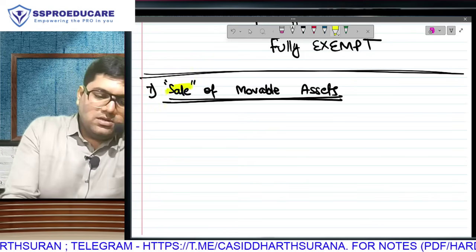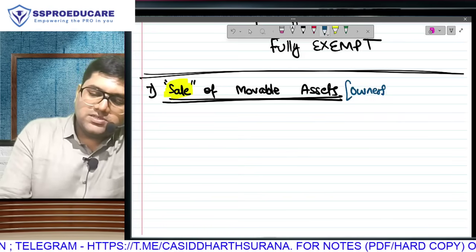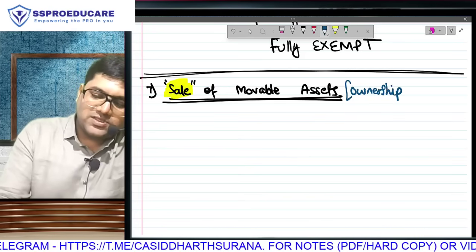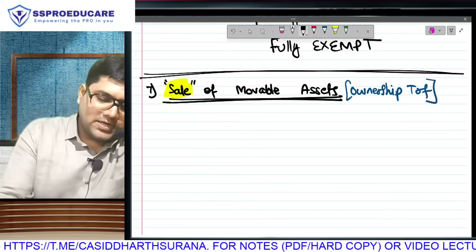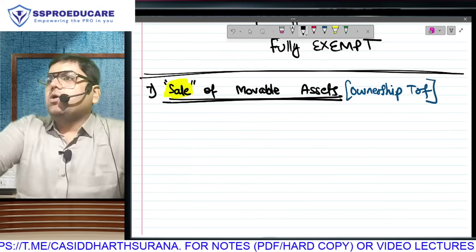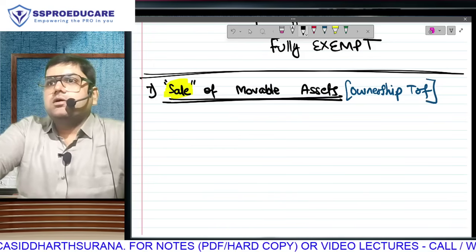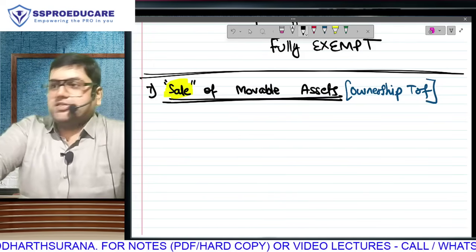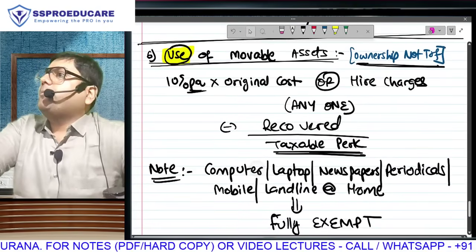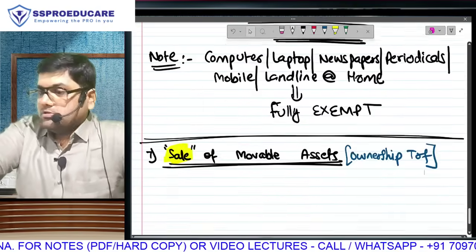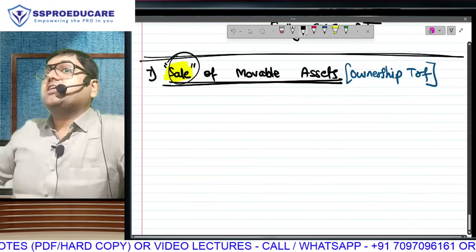Next, sale of movable asset. The moment we use the word sale, do you understand? First of all, this time the ownership has transferred. Do you understand this? A very important question. Last time you were using it, you were not getting ownership, but you were getting it to use free of cost. What do you mean by this word sale? That your employer is giving you the asset.